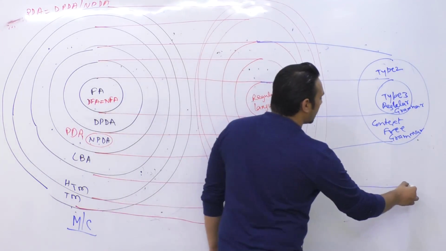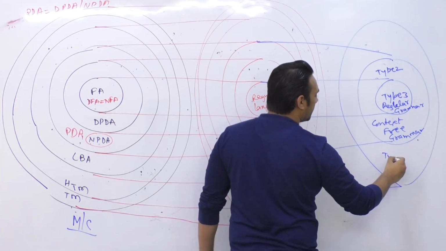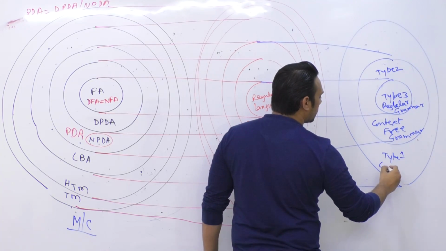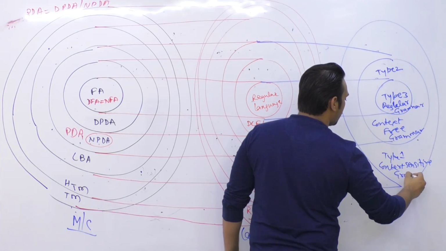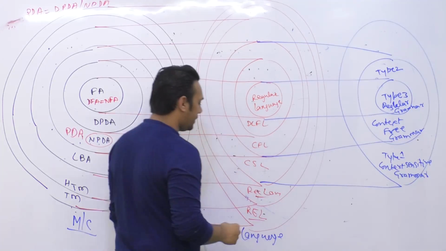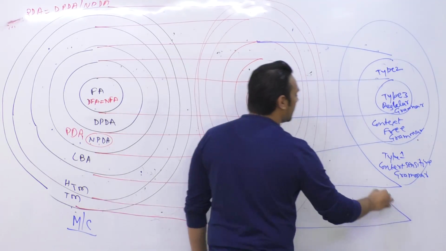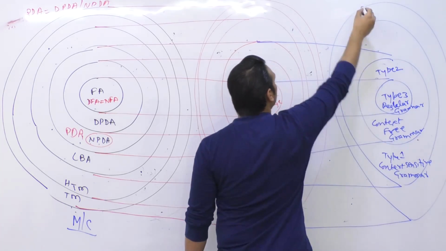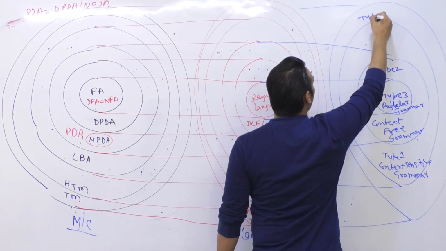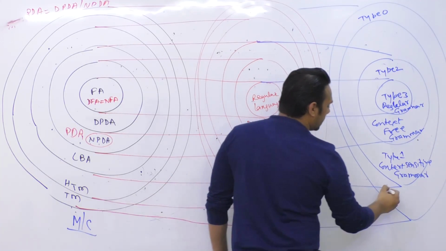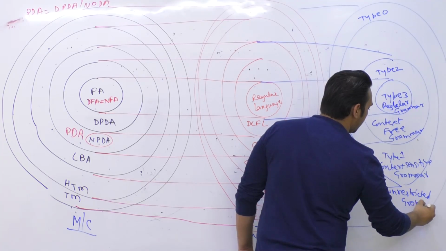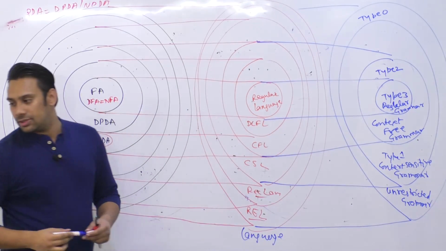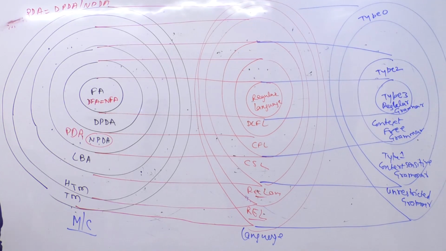For context sensitive languages, we have type 1 grammar, and type 1 means it is context sensitive grammar. And then for recursively enumerable languages, we have type 0 grammar, and this type 0 grammar is also called unrestricted grammar. I hope everything is visible. Just let me have a look. I think yes, everything is visible.